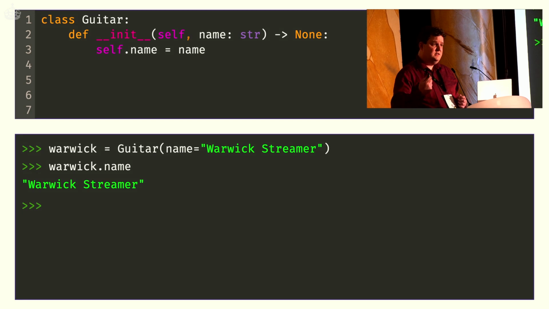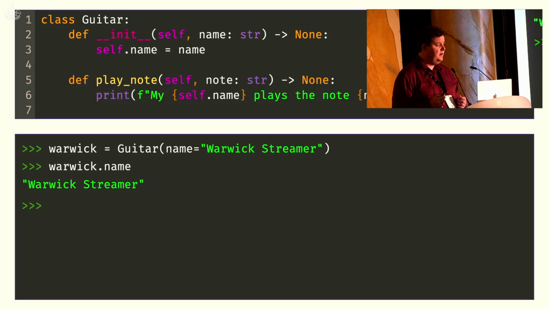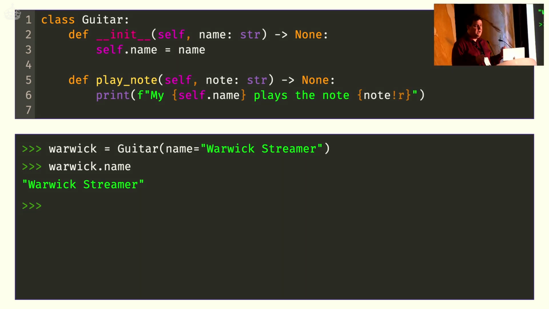But now let's define one additional method here. This method is a play_note method, which is much easier to write this way than to actually play on a bass guitar. You can pass a note to the method, and then we will simply print the name of the guitar, plays the note, and then the note we've passed in. Now, this isn't a really difficult method.